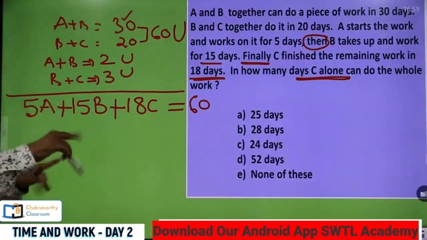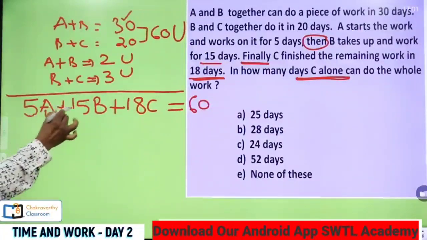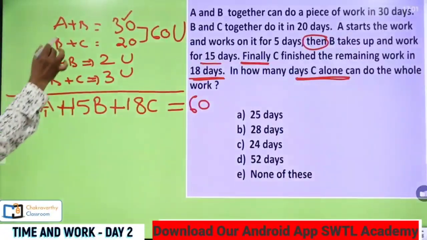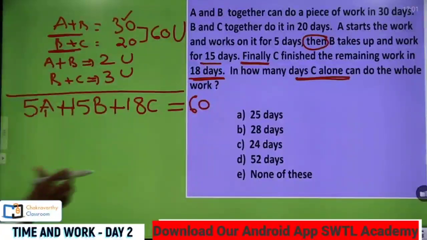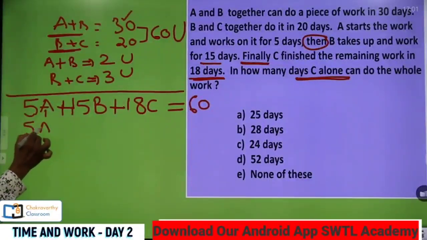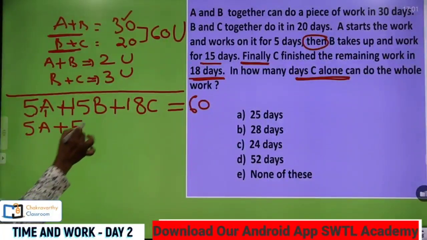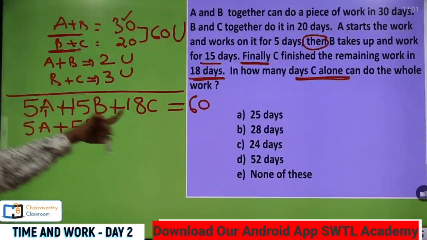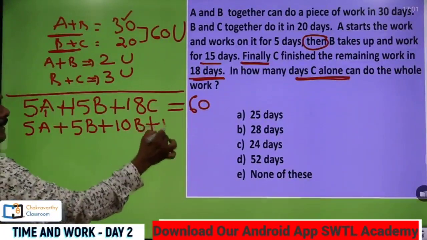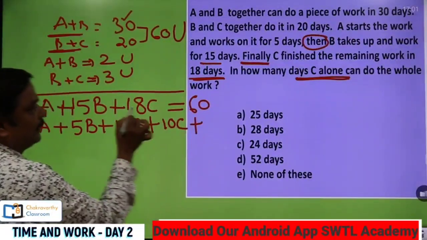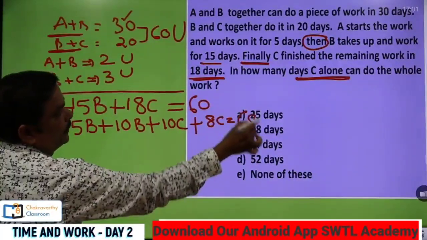Now to go for this, isolate C here. Just change the equation in this way. 5A, 15B they have given. My intention is to club A and B together, B and C together, and bring C isolated. For that, you take 5-day work of A, plus from 15 you take 5-day work of B, and the remaining days are 10 days for B. So 10-day work of B plus 10-day work of C, plus, out of 18, 10 has gone here, 8-day work of C is equal to 60.